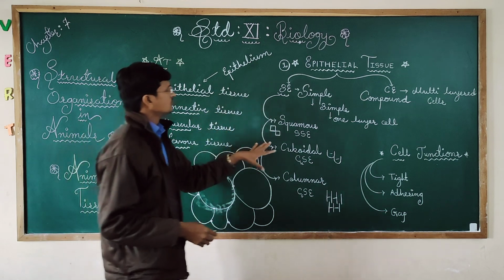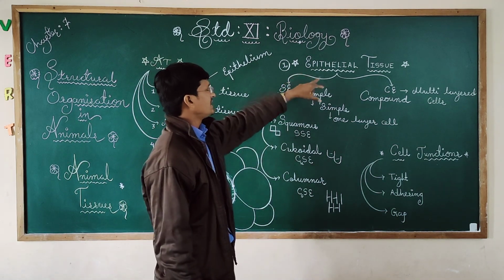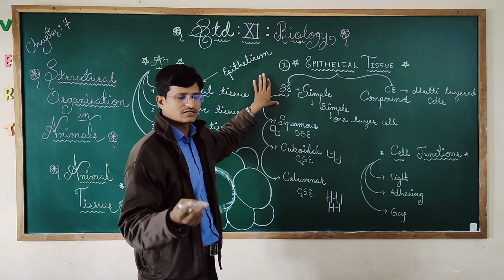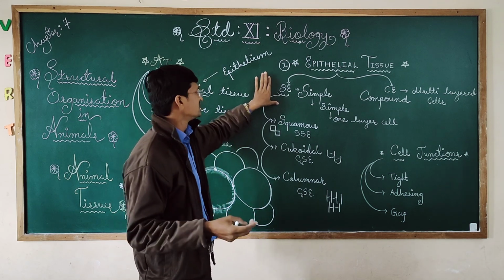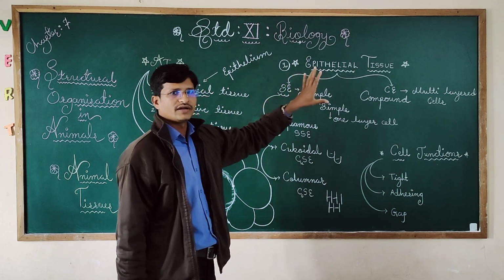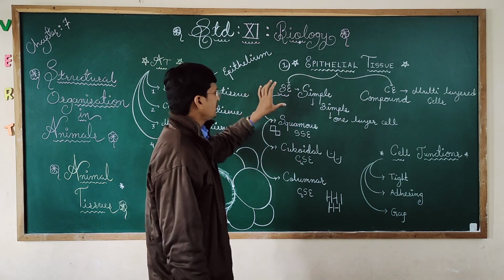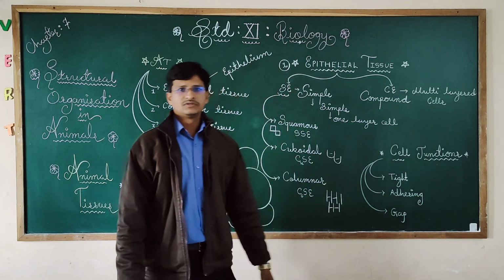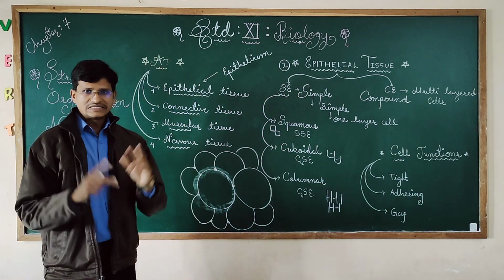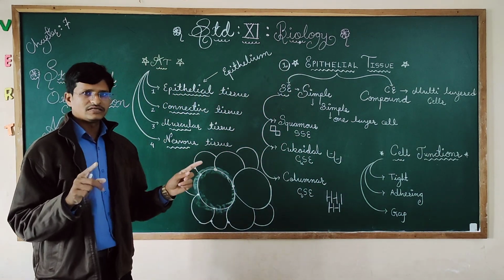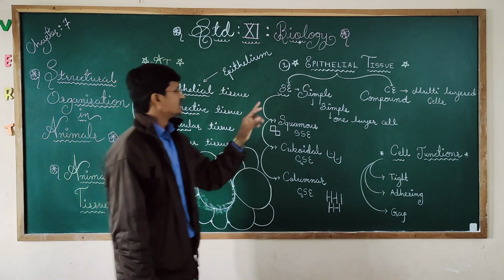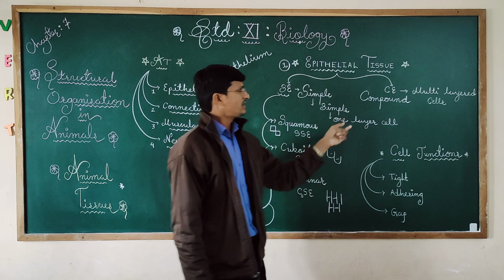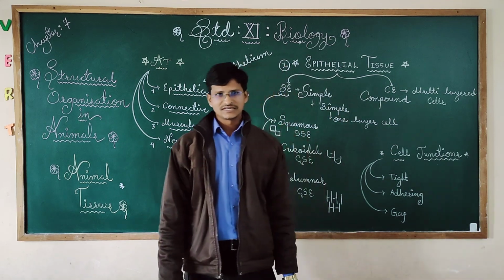Next, coming to the first one, epithelial tissue. Epithelial tissues differentiate into two types, simple epithelium and compound epithelium. Simple epithelium has only one layer. Compound epithelium has multi-layer cells. So for easy identification, simple has only one layer of cells, and compound has multi-layer cells.